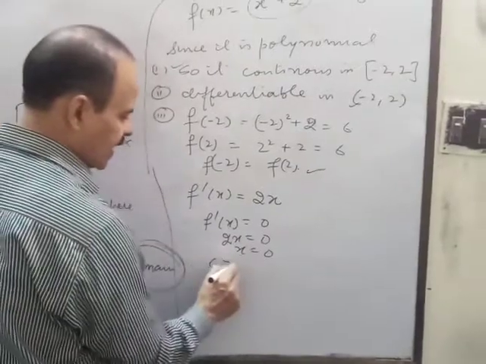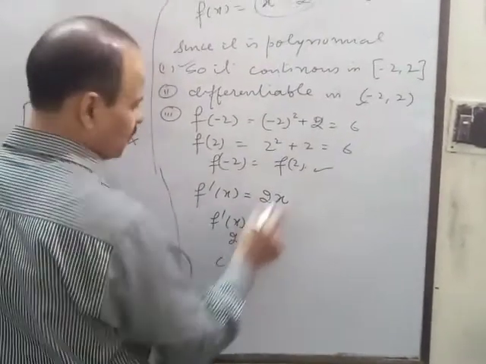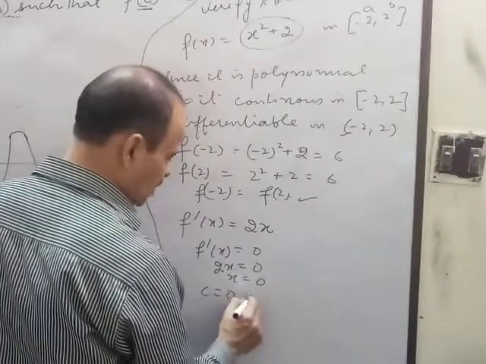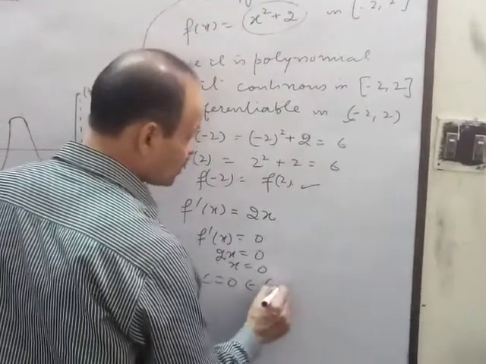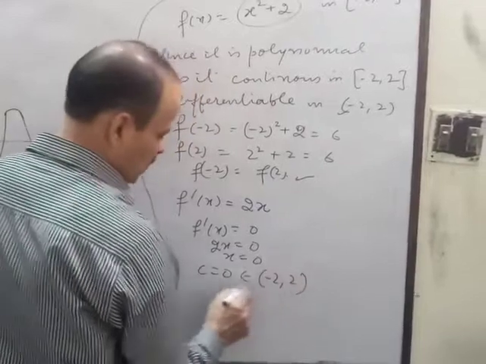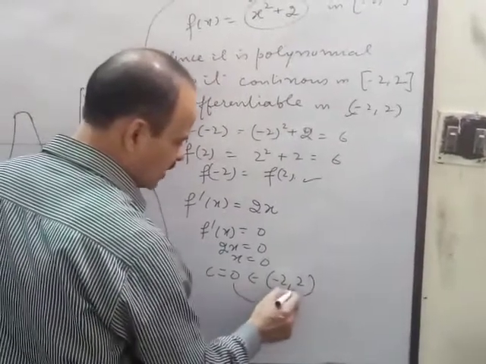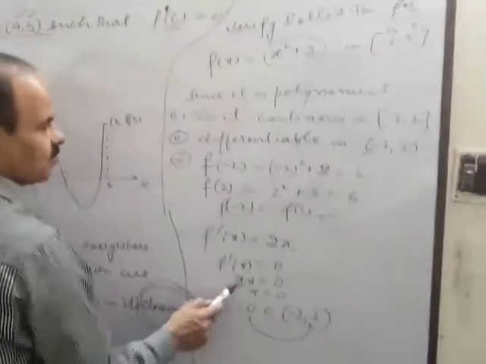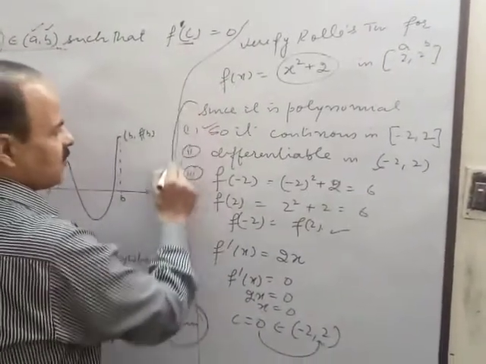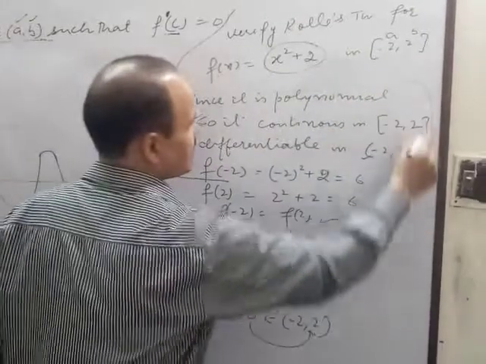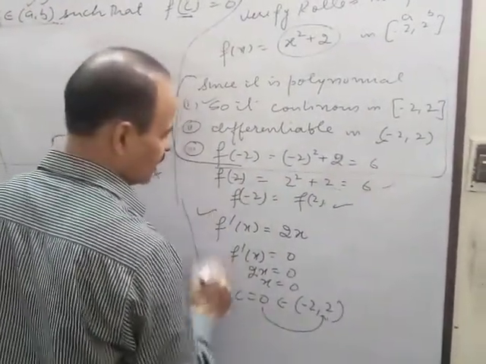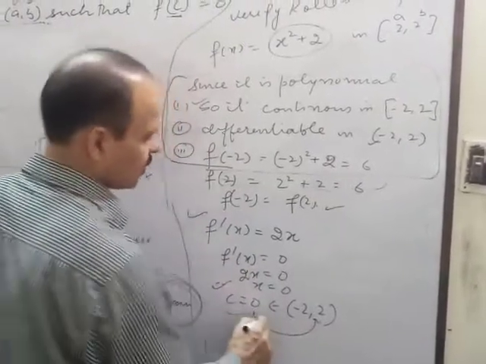So c we are getting is 0, where the differentiation is 0, and this c belongs to -2 to 2. This value lies between -2 and 2, so Rolle's theorem is verified. Before verifying Rolle's theorem, you have to satisfy these three conditions. If the three conditions are satisfied, then you can verify Rolle's theorem.